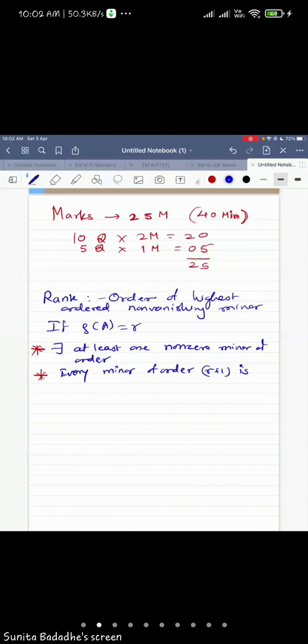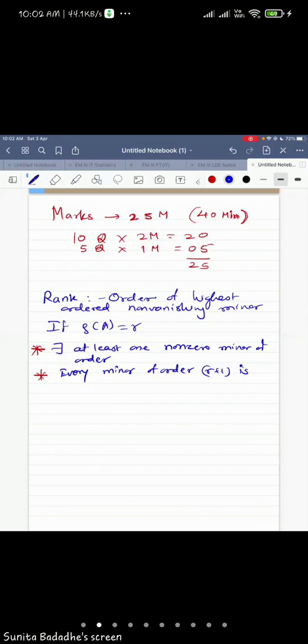Then at least one minor of order 3 by 3 will be non-zero. So I'm now asking you, what is the value of minor of order 4 by 4? That is the meaning of my question. I'm repeating the question. You can answer to the co-host. Please reply to the co-host. Don't reply to the host.